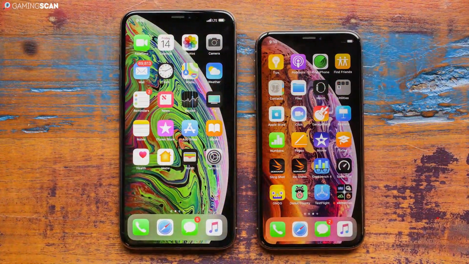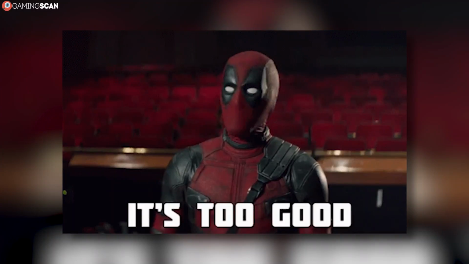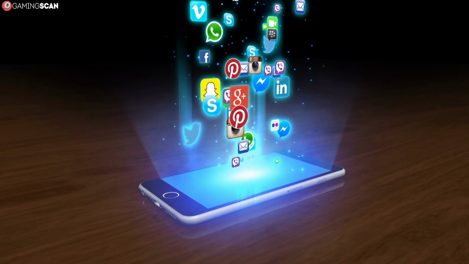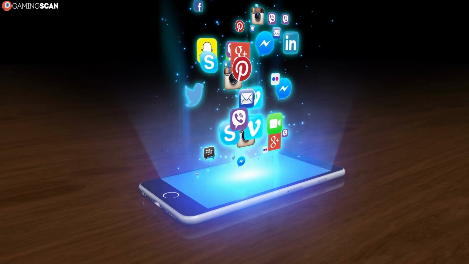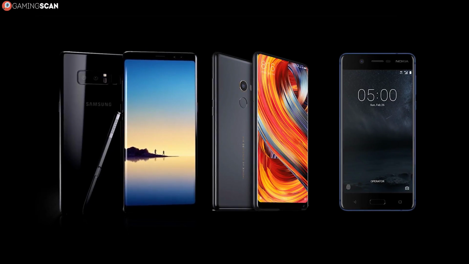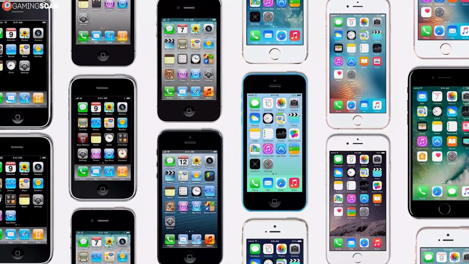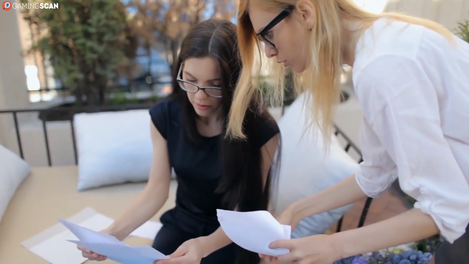But here's the thing. iPhones simply don't need more RAM because their operating system is so well optimized that it can juggle over a dozen apps effortlessly with just as little as 2 GB of RAM. Meanwhile, Android phones with just as much or even more RAM often fall behind in terms of memory management and multitasking. So while iPhones do indeed have worse hardware specs, they've also proven that on-paper specifications aren't everything.